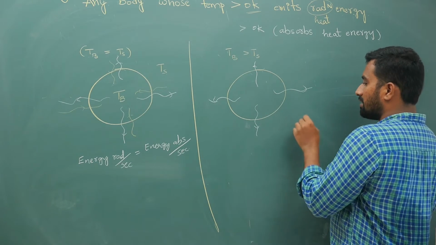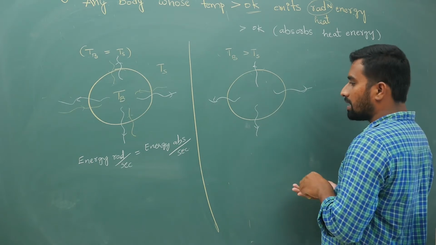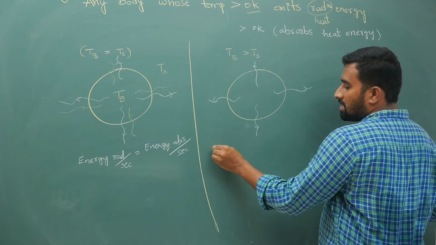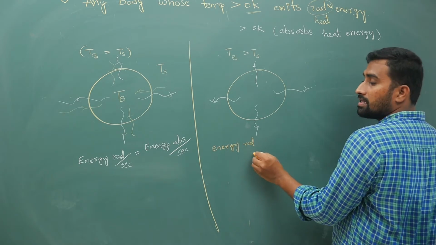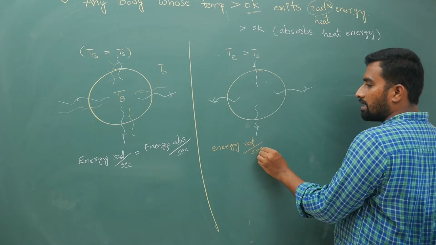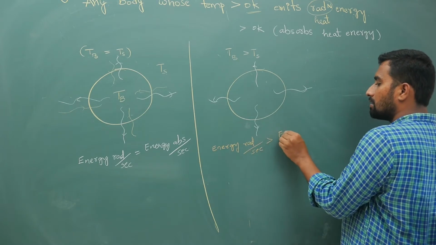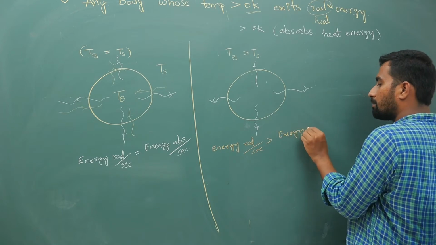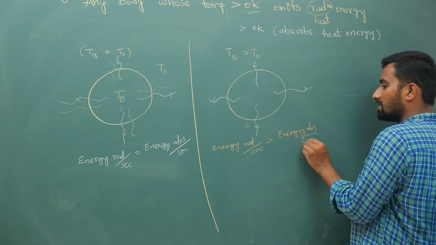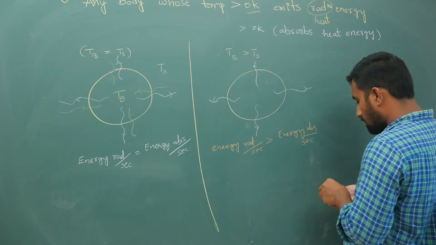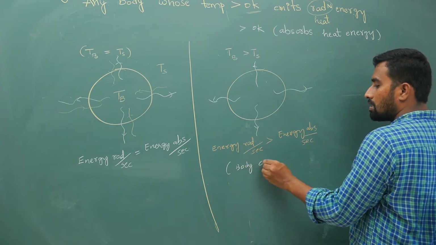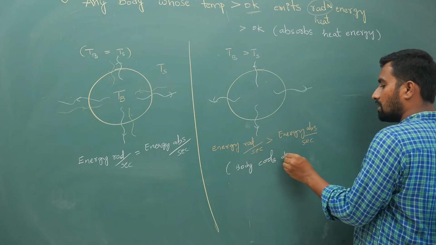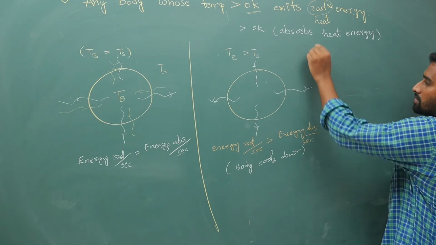So in this case, the energy radiated per second is greater than the energy absorbed per second. As a result, the body cools down, so eventually the body's temperature will reduce.